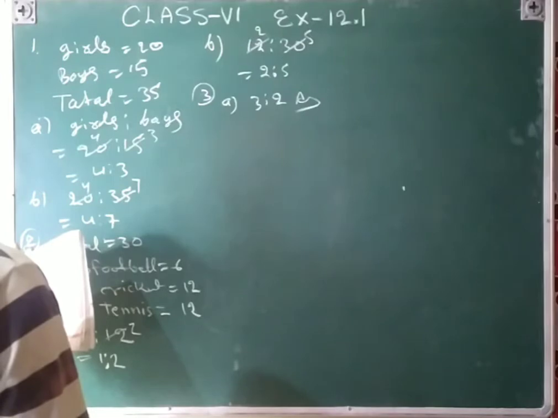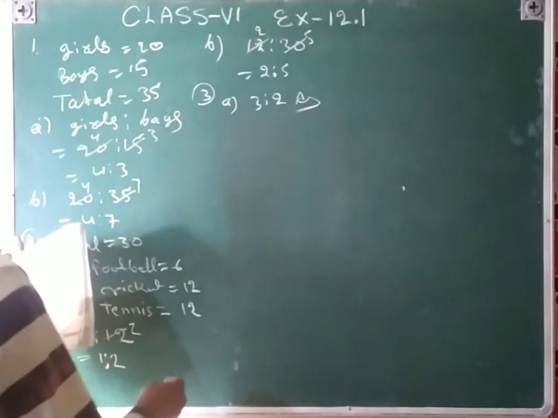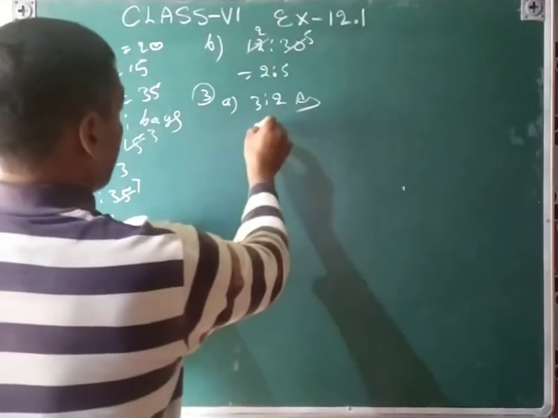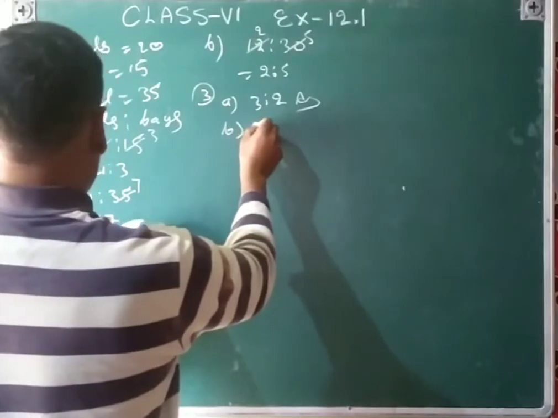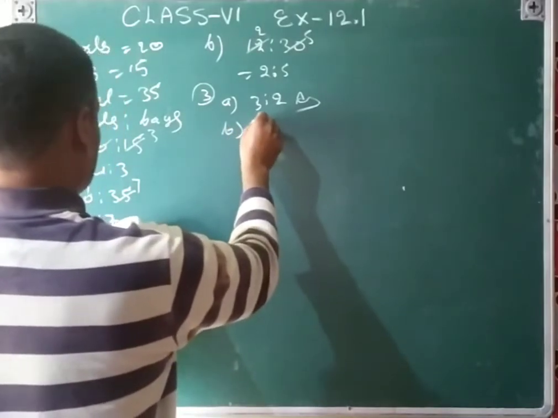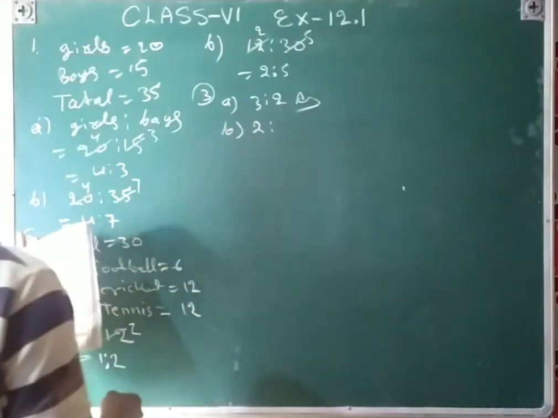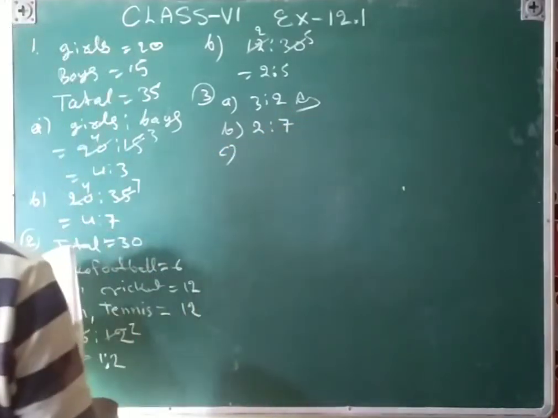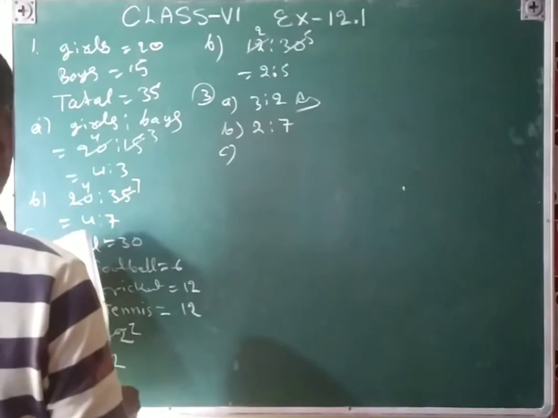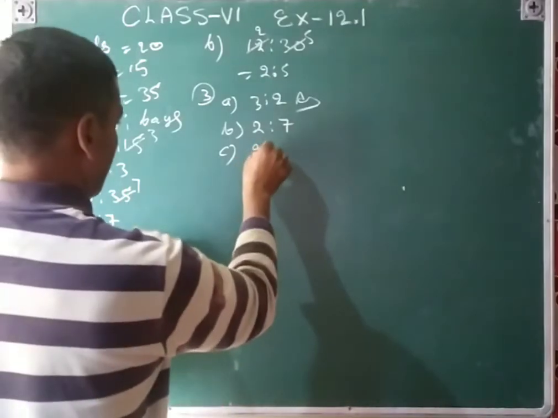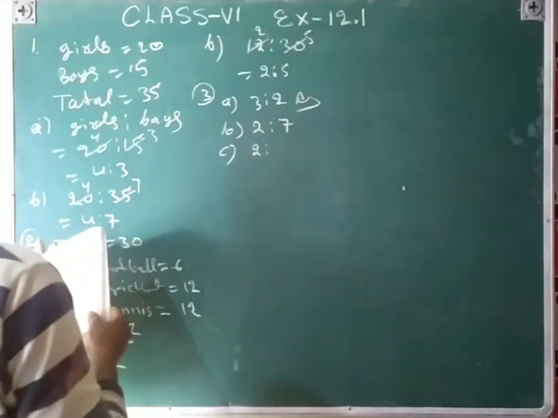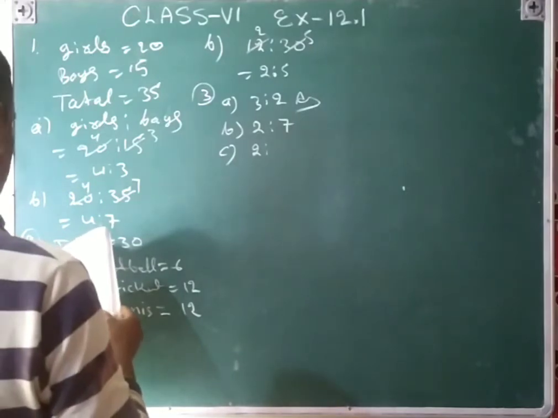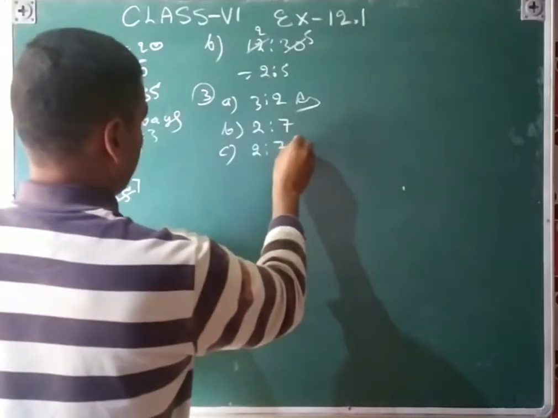And then the number of squares: 2 squares are there, and inside a rectangle. For the B part, the number of squares is 2 and the total figures are 7. Then the C part: the number of circles is 2, and all figures inside are 7.